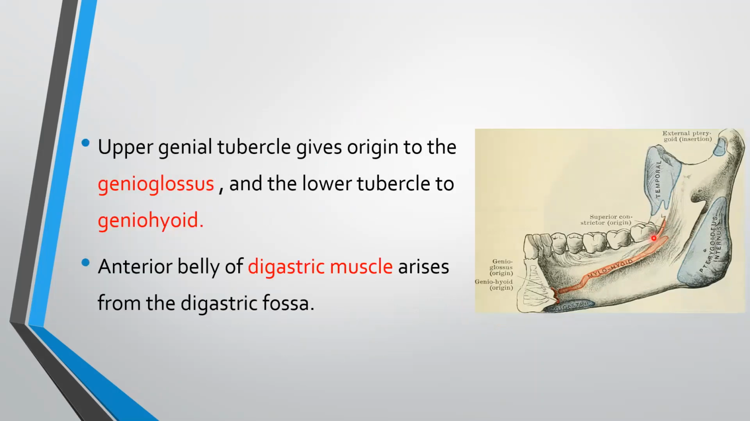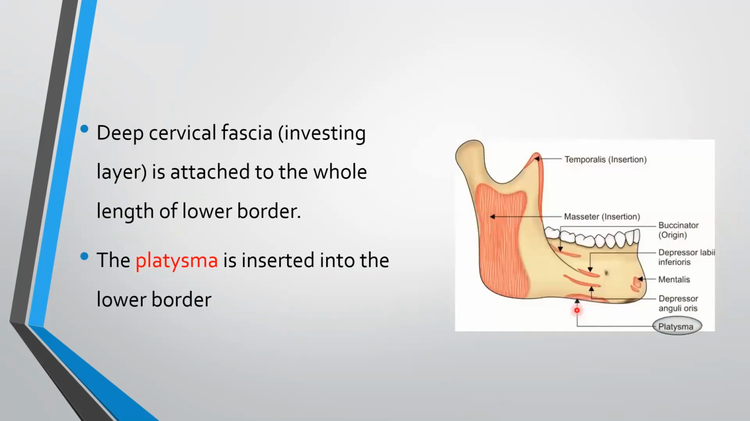Upper genial tubercle gives origin to genioglossus and the lower tubercle to the geniohyoid. This is the upper genial tubercle which gives origin to the genioglossus and the lower one gives origin to geniohyoid muscle. Anterior belly of digastric muscle arises from the digastric fossa. Here is the digastric fossa and this gives rise to digastric muscle. Deep cervical fascia is attached to the whole length of the lower border, and the platysma is inserted into the lower border.